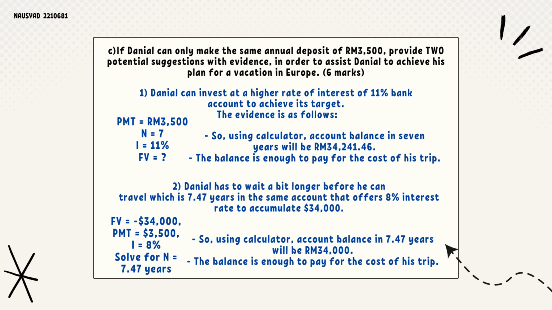The next suggestion is Daniel has to wait a bit longer before he can travel, which is 7.47 years, in the same account that offers an 8% interest rate to accumulate 34,000. So Daniel needs to wait 7.47 years. So FV will be negative because we solve for N. The future value of the money that we need to achieve is 34,000, so FV is equal to negative 34,000. PMT is 3,500 and the same I is equal to 8%. So using the calculator, the 34,000 will be achieved in the next 7.47 years. So the balance is enough to pay for the cost of his trip.